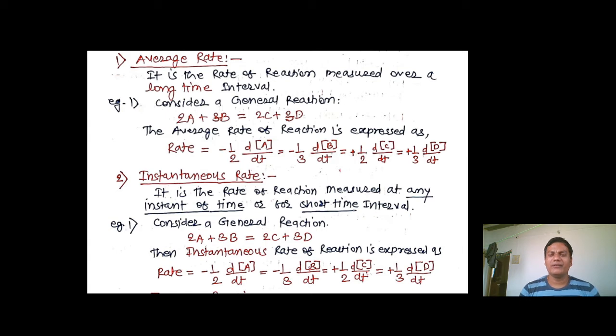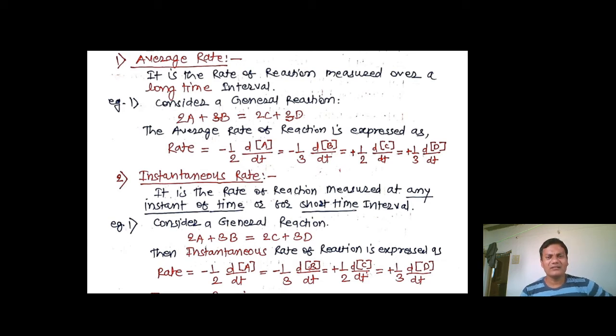The next definition is instantaneous rate. That means instant, very fast. It is the rate of reaction measured at any instant of time or for a short time interval, exactly the reverse of the long time interval. So for a short time interval we have to measure the rate of reaction.